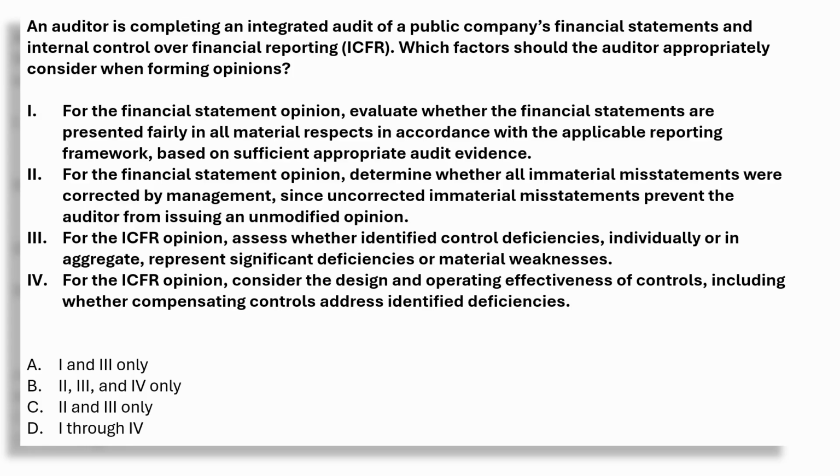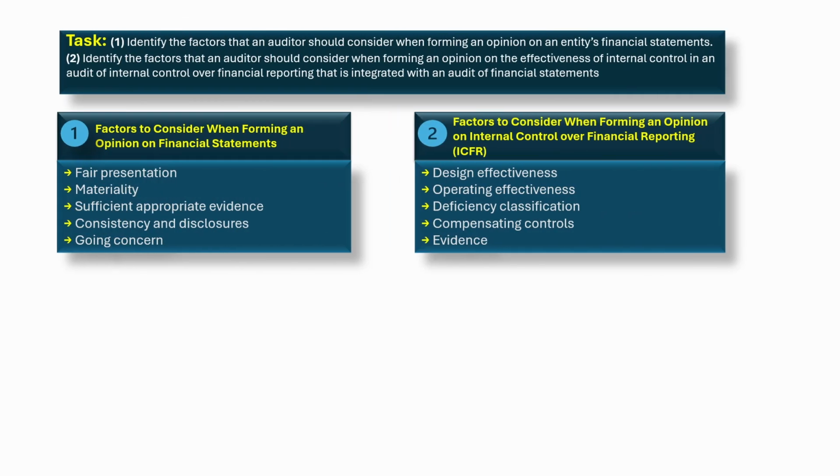Let us look at the applicable AICPA representative tasks. 1. Identify the factors that an auditor should consider when forming an opinion on an entity's financial statements. 2. Identify the factors that an auditor should consider when forming an opinion on the effectiveness of internal control in an audit of internal control over financial reporting that is integrated with an audit of financial statements.